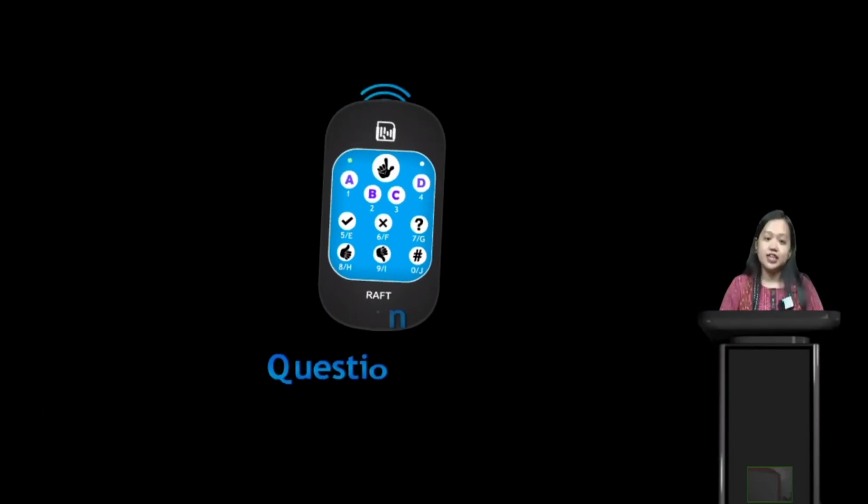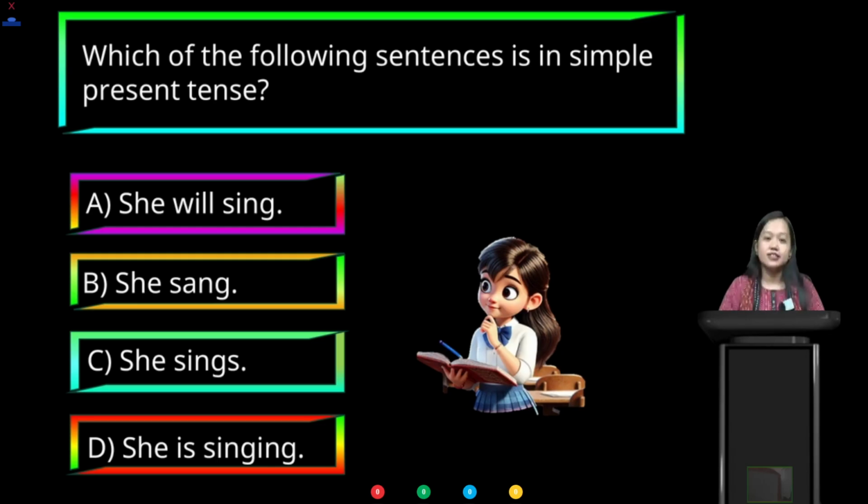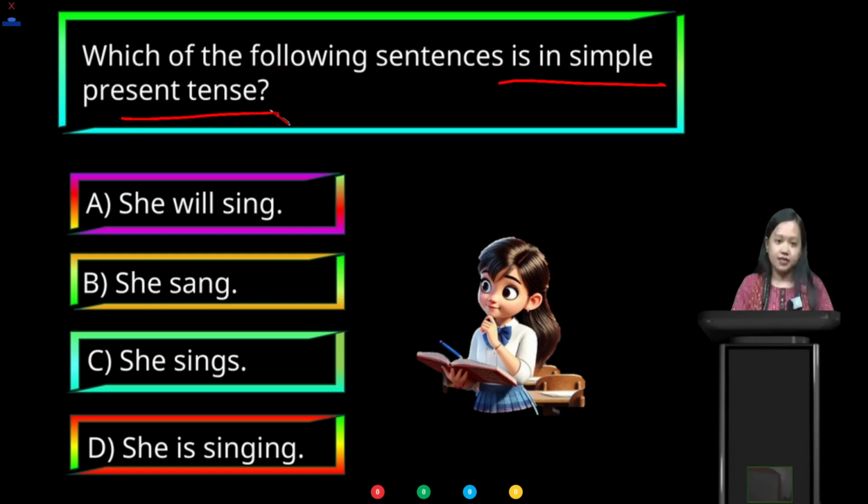Now, question of today's class. Let's see if you all can answer this question. Which of the following sentences is in simple present tense? We have already discussed what simple present tense is, so I hope all of you can answer this question. We can see four options here. First is: She will sing.